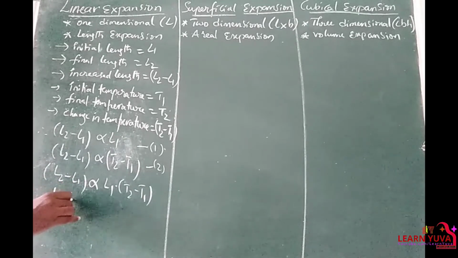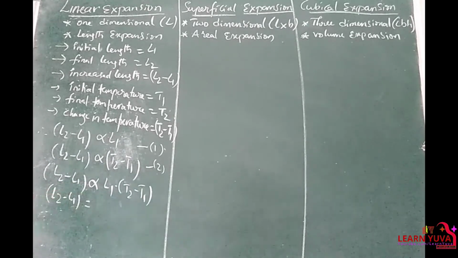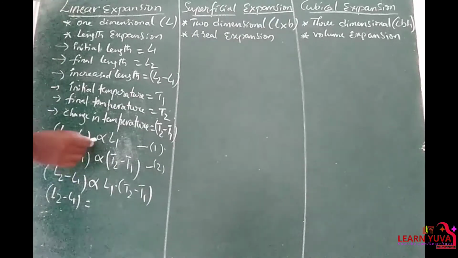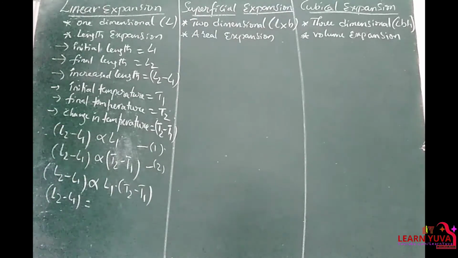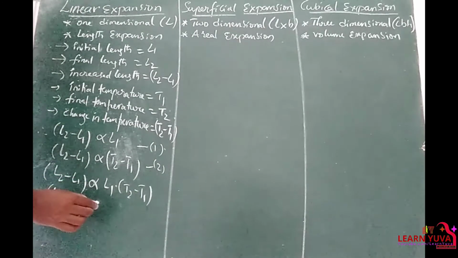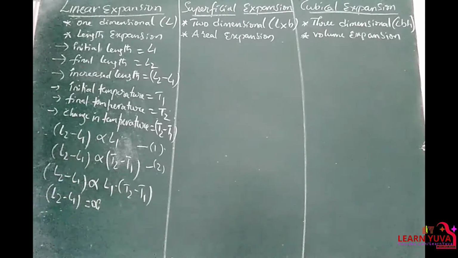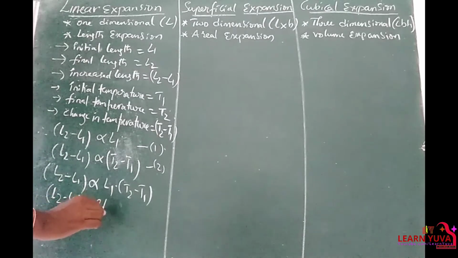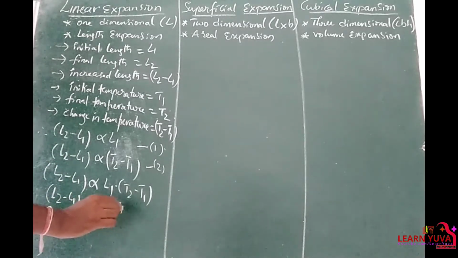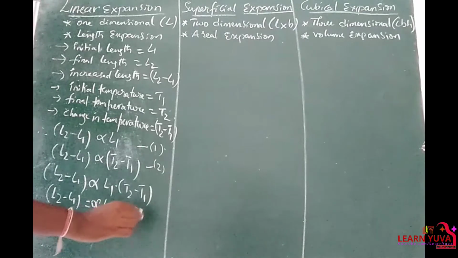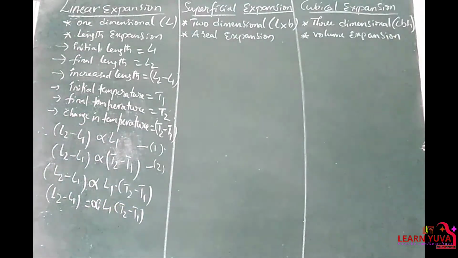So L2 minus L1 is equal to, here is the symbol of direct proportionality, now I am placing a constant alpha into L1 into T2 minus T1.